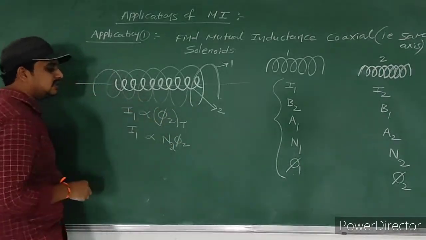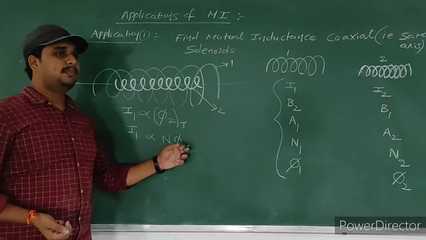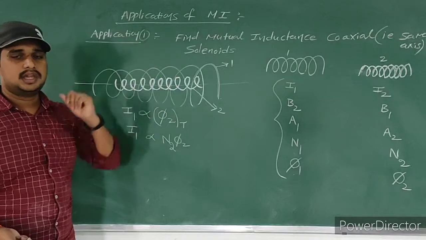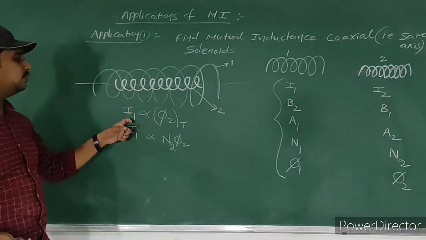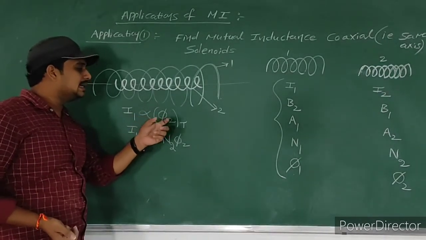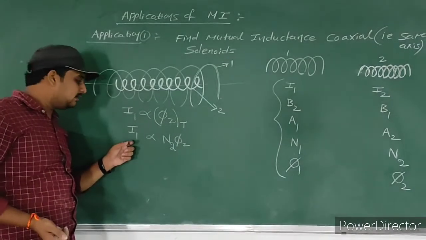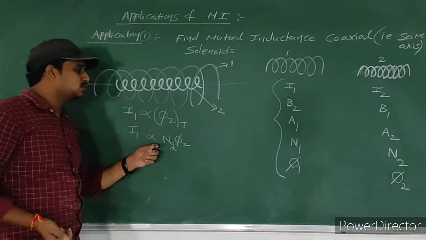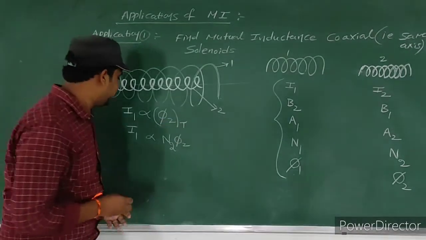That means I1 is directly proportional to N2 into phi 2. Do you understand my point? The current passing through the primary coil, I1, is directly proportional to the total flux linked with the secondary coil, N2 into phi 2.